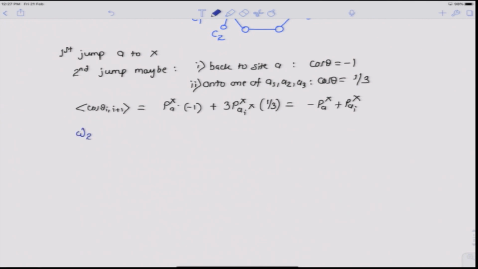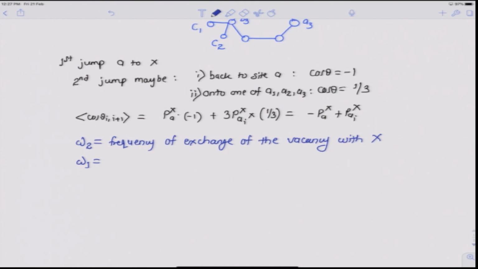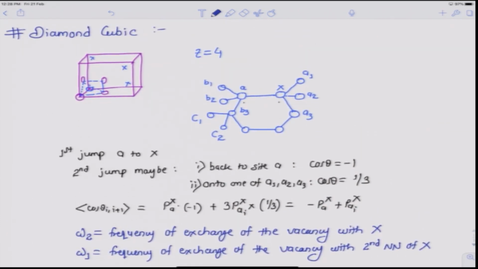The first one is omega 2, which is the frequency of exchange of the vacancy with the tagged atom X. Omega 1 is the frequency of exchange of the vacancy with the second nearest neighbor of X. So, if the vacancy is at A, it can either exchange with X or it can exchange with either B1, B2 or B3. All 3 of them are the second nearest neighbor of X.